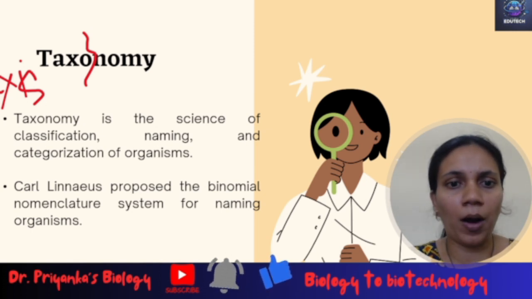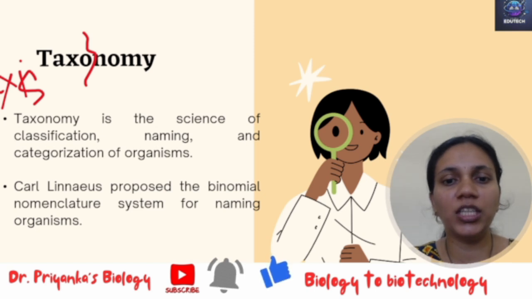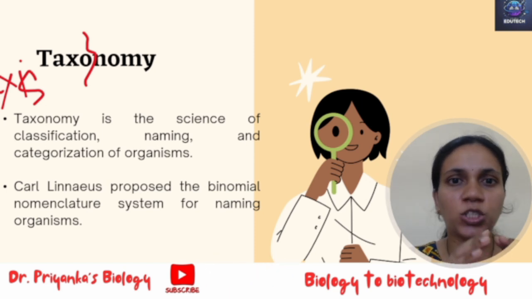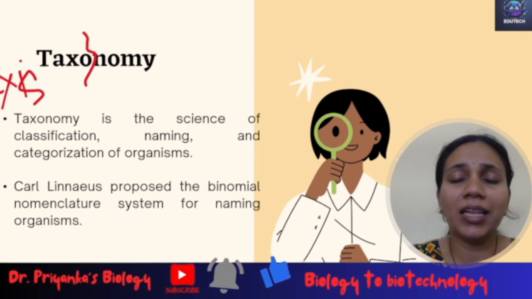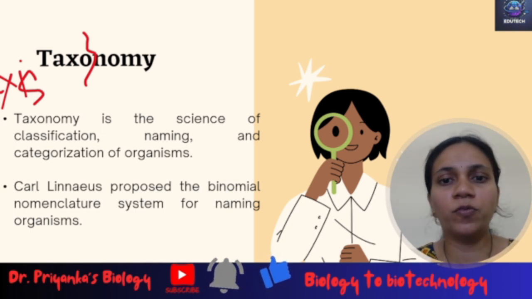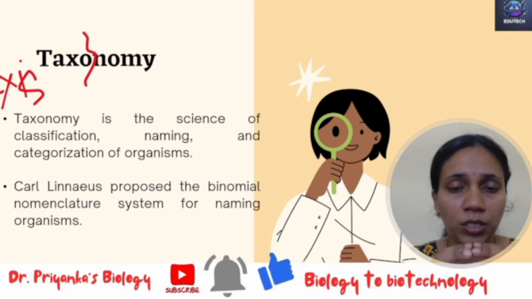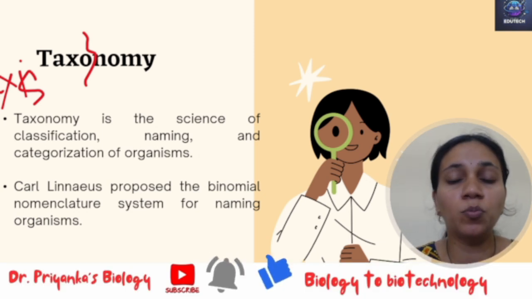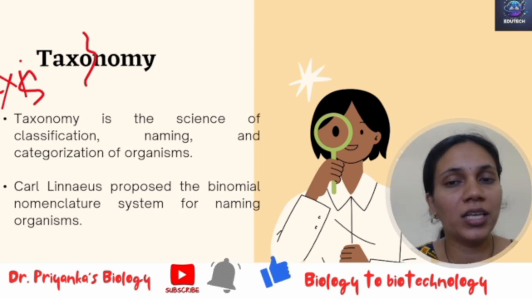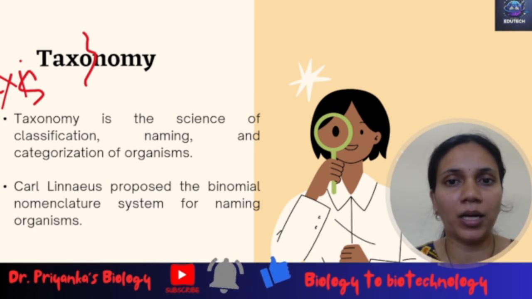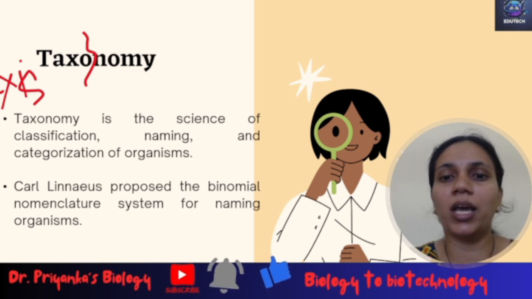When I'm talking about the science of classification, naming and categorization, we need to know certain more things, such as what classification is. Classification is basically the process by which anything is grouped in convenient categories. That is what the example of the balls of different colors, which have been sorted out, showed. It becomes more convenient. Forget about the example of balls. Whenever your mother goes to the vegetable market, she gets everything together.